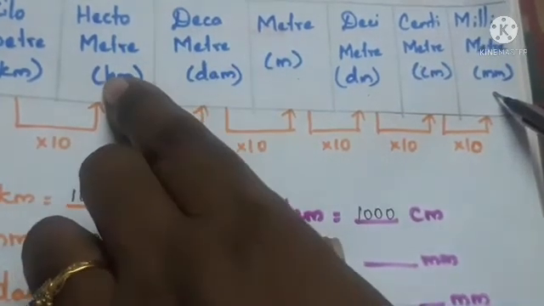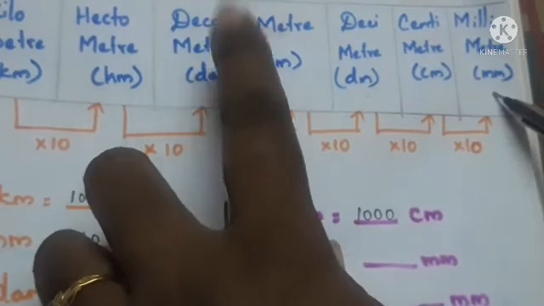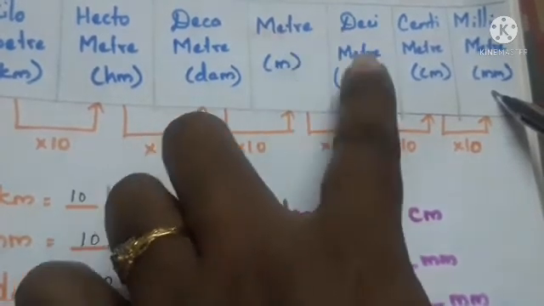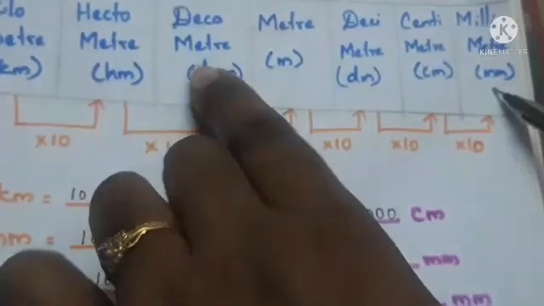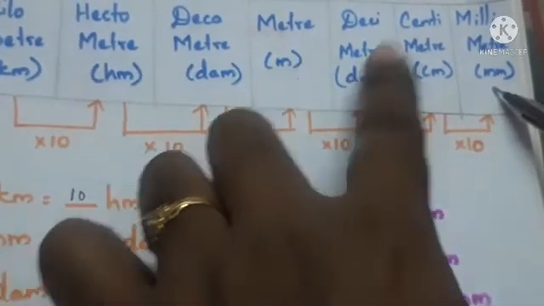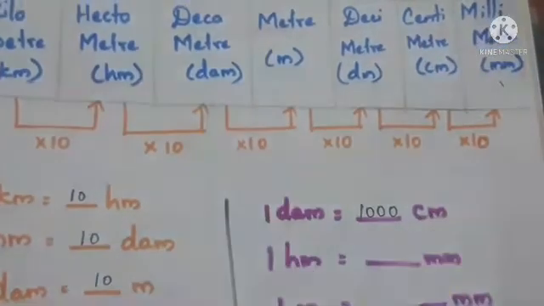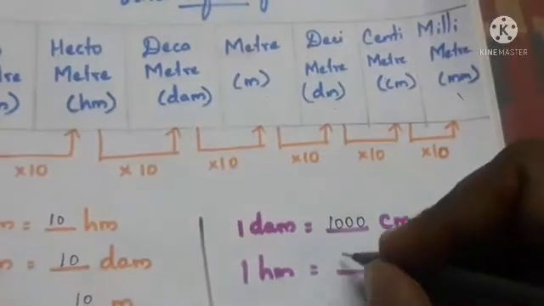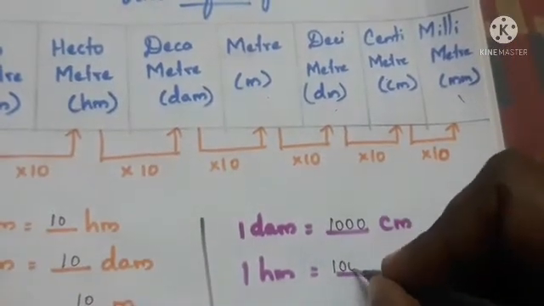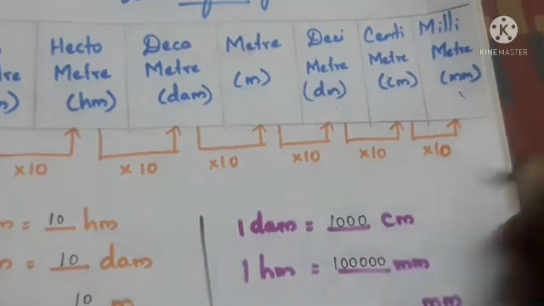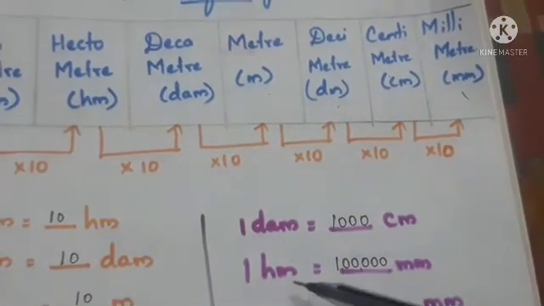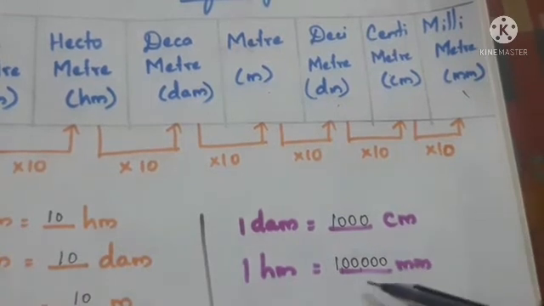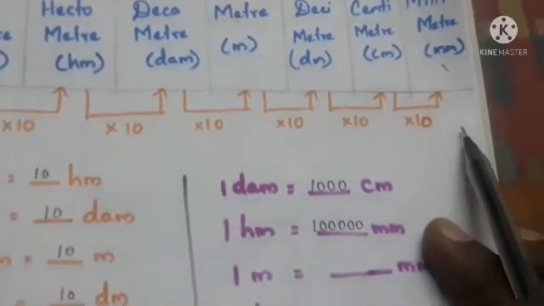Hecto is here, hecto to deca, deca to meter, meter to deci, deci to centi, centi to milli. So how many? Here 1, 2, 3, 4, 5. 5 means we have to multiply with what? 1 lakh. Yes, 1 lakh, so we have to put the comma. So if you want to convert 1 hectometer to millimeter, we have to multiply with 1 lakh. Okay, look at the next one.